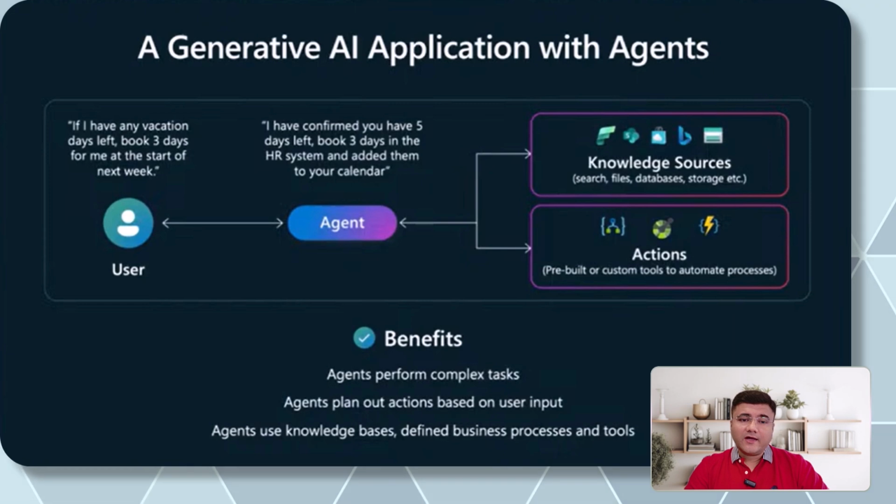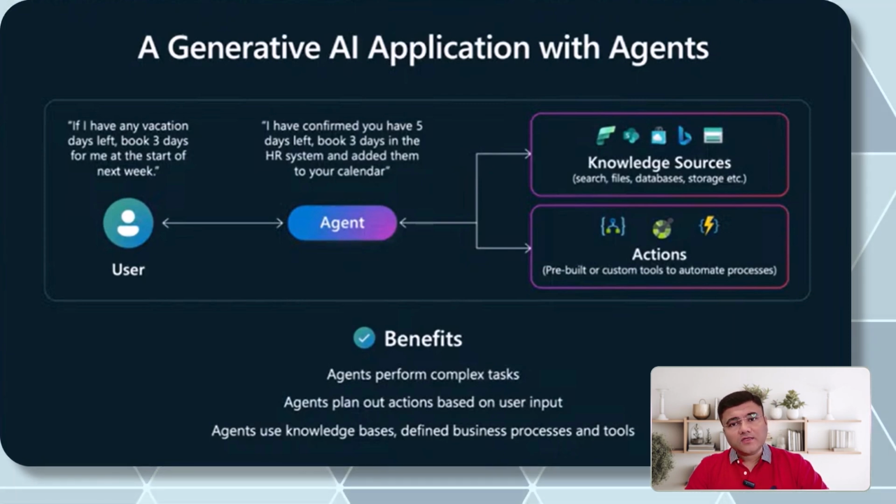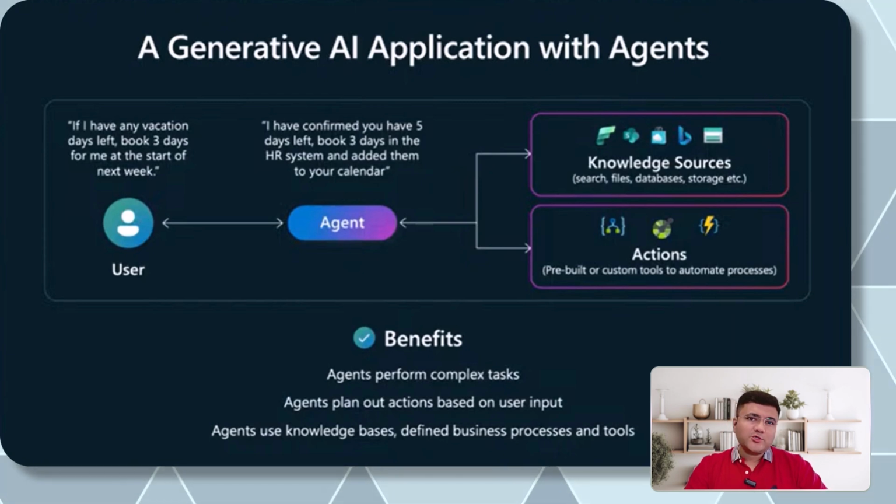Now, if you see, this is a generative AI application with an agent, where on the left side you still have a user who is going to provide an input prompt in natural language text. You are going to have an agent who is communicating with that particular user. And at this time, the agent is connected in the background with two different things. You have knowledge sources, or I'll be showing you very soon, what is known as knowledge tools. This is also using a design pattern called the tool use design pattern.